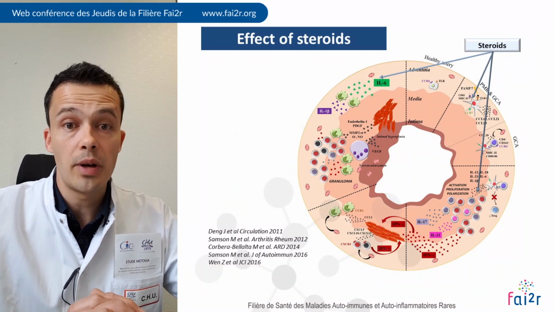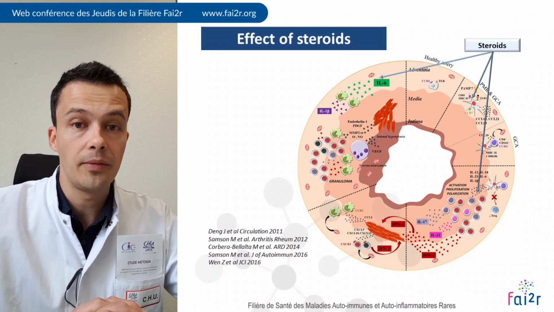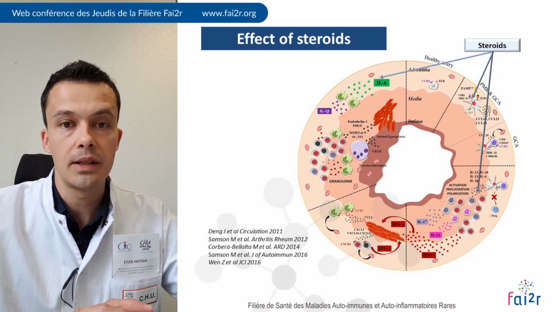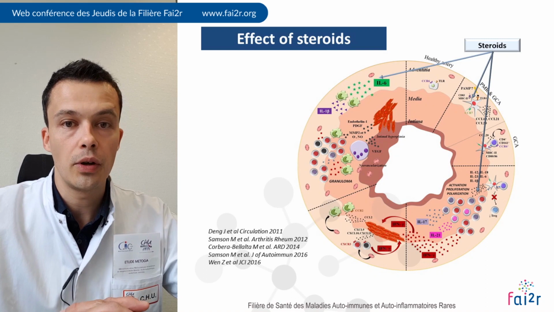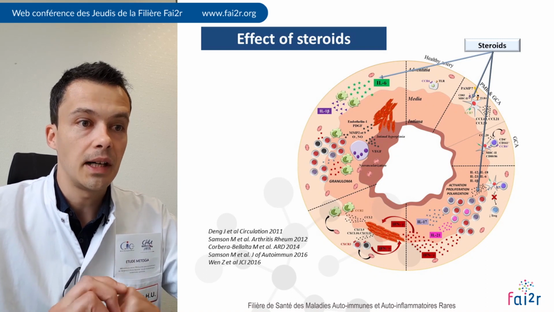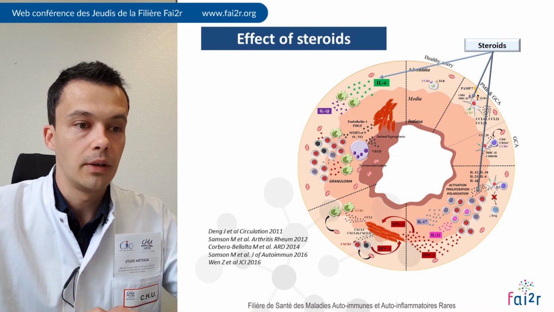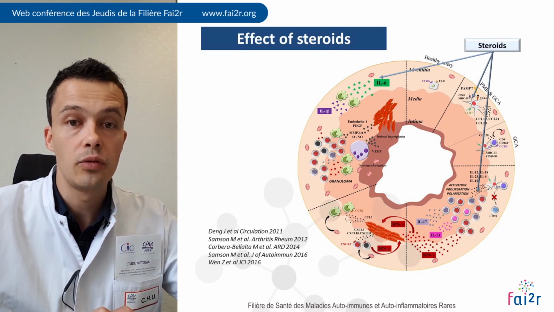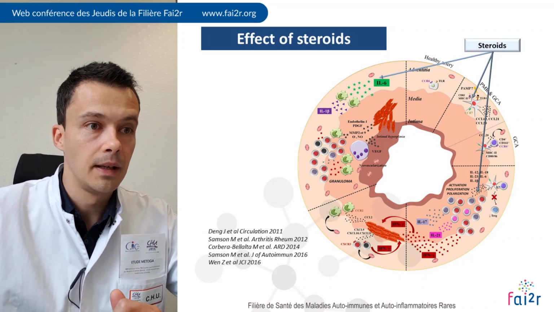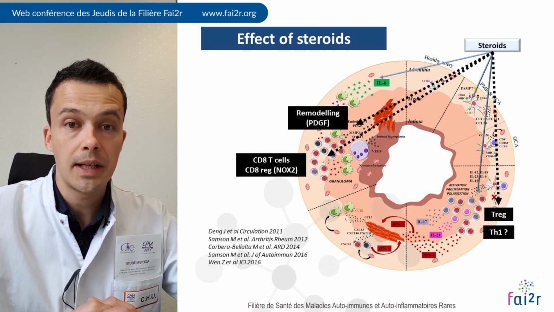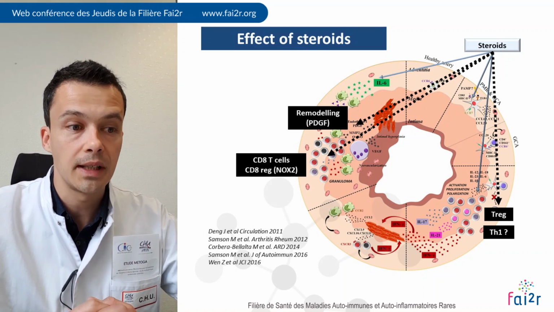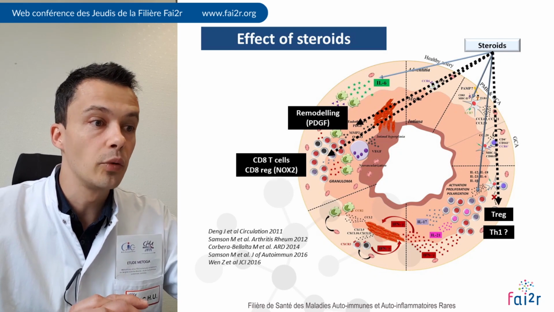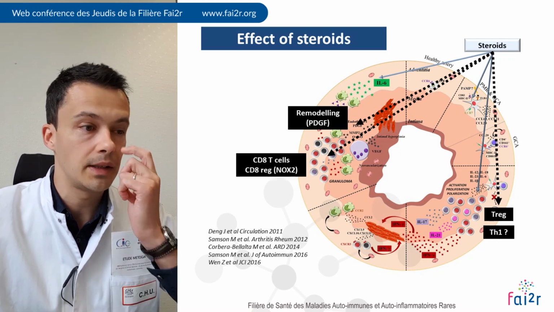What is the effect of steroids? In fact, steroids are very effective in GCA. They relieve symptoms very fast, and it is probably related to a very rapid decrease in the serum IL-6. They are also able to block T-cell activation, proliferation, and polarization, especially into Th17 cells. However, steroids have no effect on the restoration of Tregs and a very mild effect on Th1 polarization, and they have no effect on vascular remodeling and CD8 T cells.